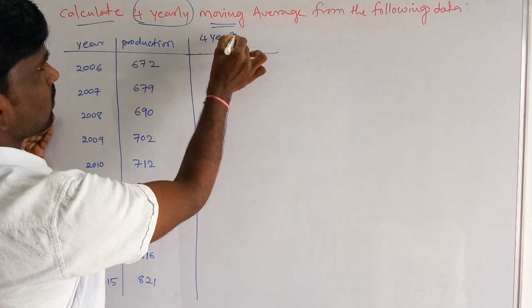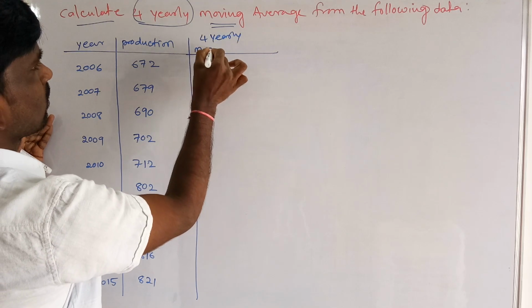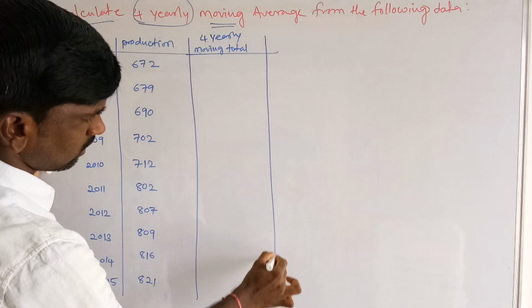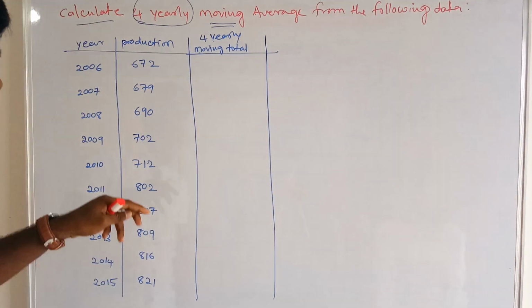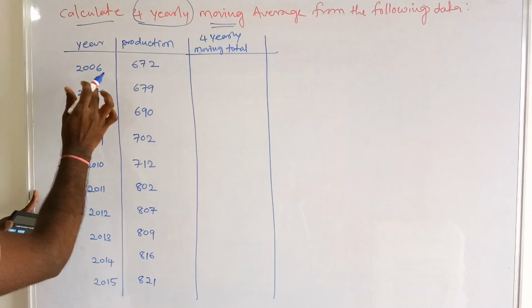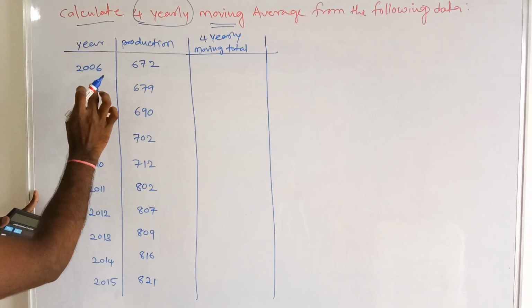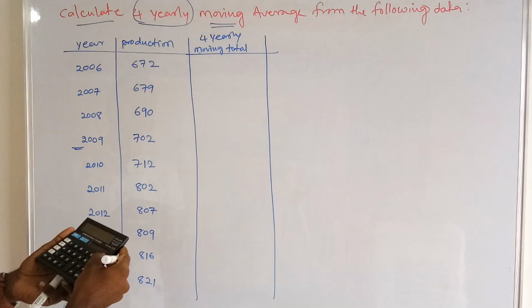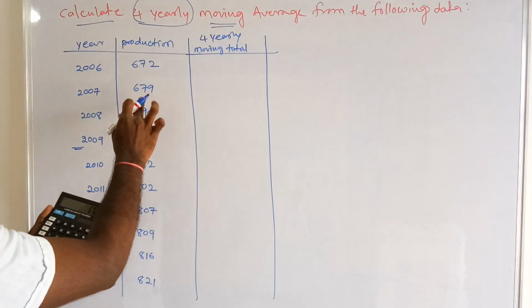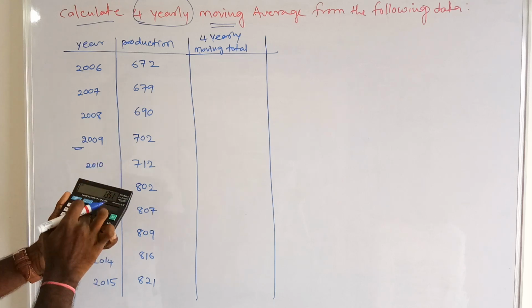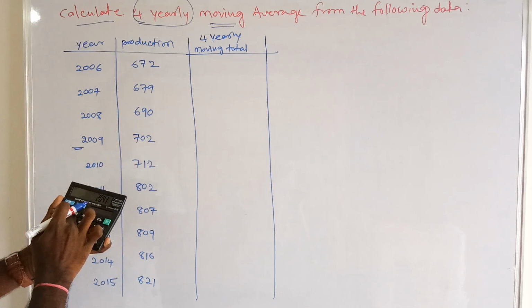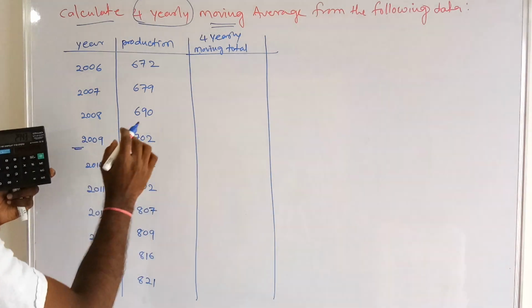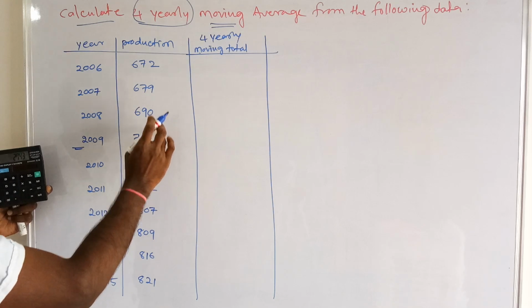We have to calculate the 4 yearly moving total. For the 4 yearly moving total, we have to take from 2006, 7, 8, 9. These are the 4 years: 672 plus 679 plus 690 plus 702, that is 2743. 2743 is the total of these 4 years.